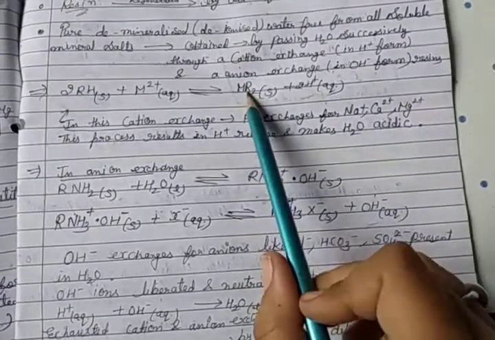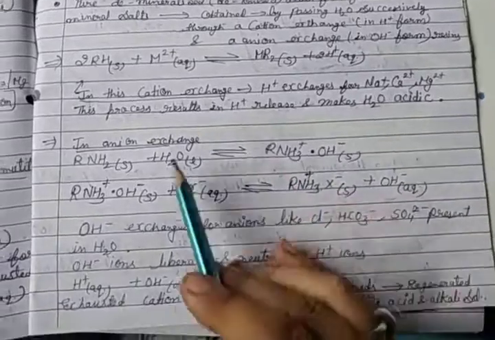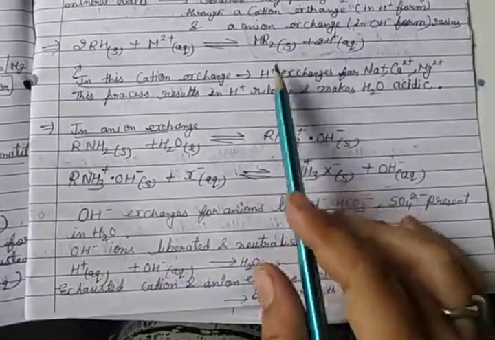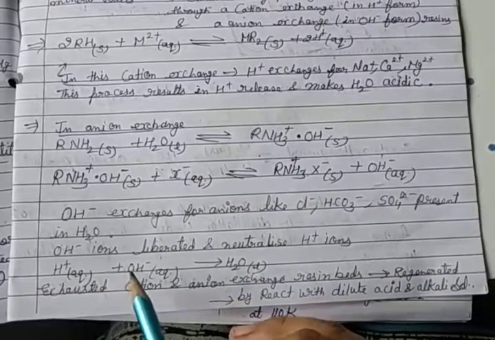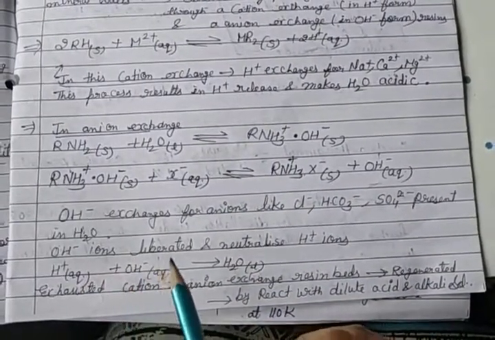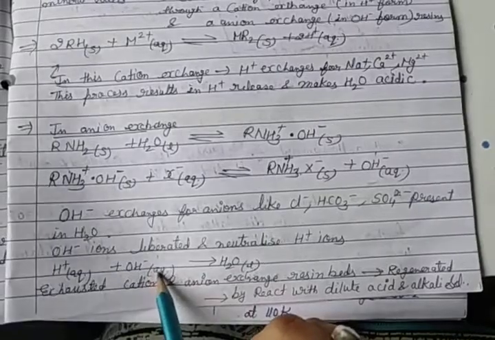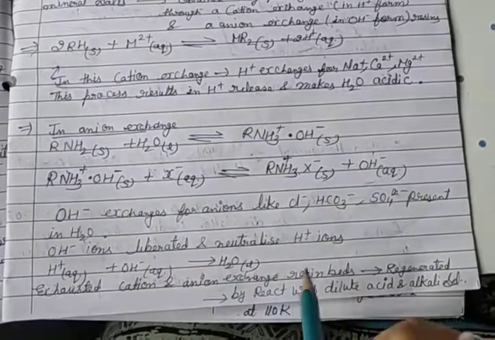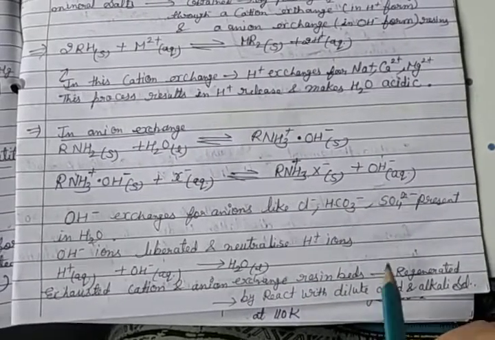So cation exchange and anion exchange. And in the last step, the OH- ions liberated are neutralized by H+ ions. The exhausted cation exchanger and exhausted anion exchanger resin beds are regenerated by reacting with dilute acid and alkali solution.